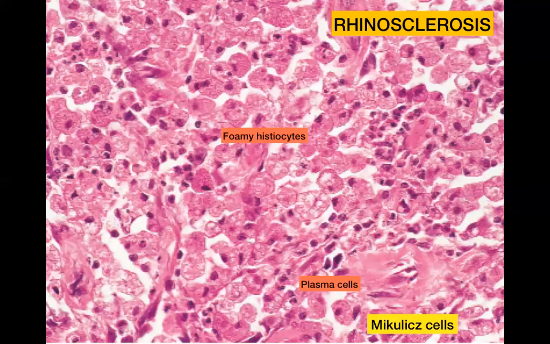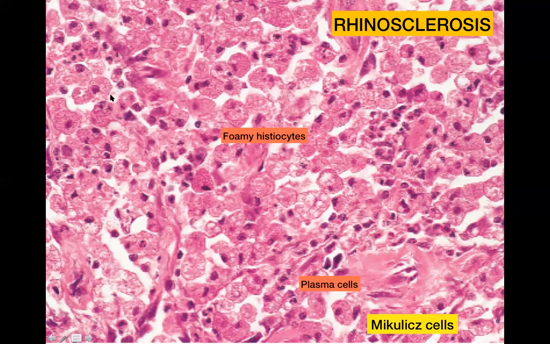So rhinoscleroma is just a sheet of foamy histiocytes. These individual cells are histiocytes. Histiocytes are the same as macrophages. They are the same name for the same cell. So you can also call them foamy macrophages. Macro means large, phage means a cell which eats. So foamy histiocyte or foamy macrophage means the same thing.